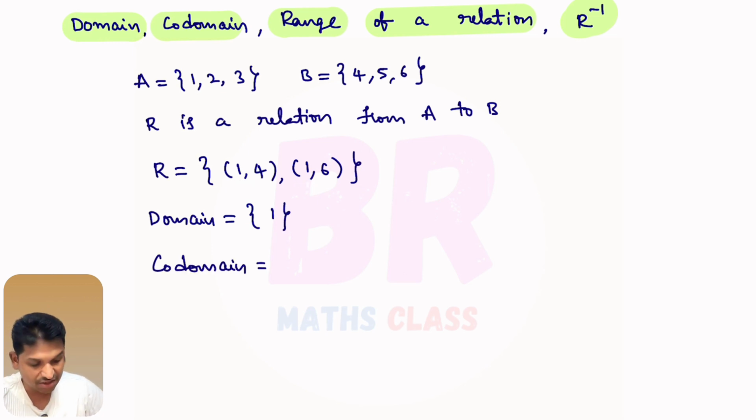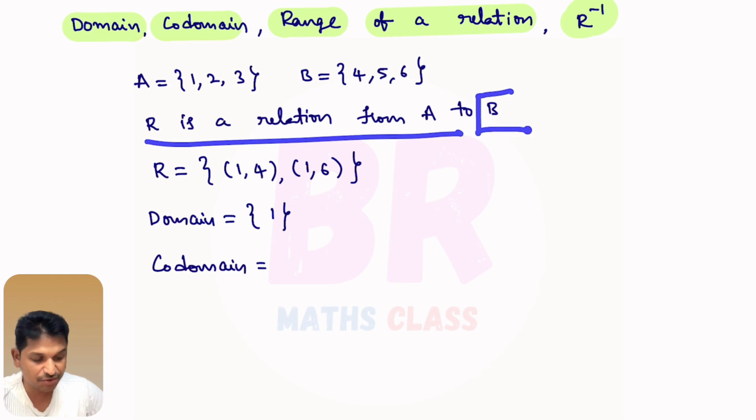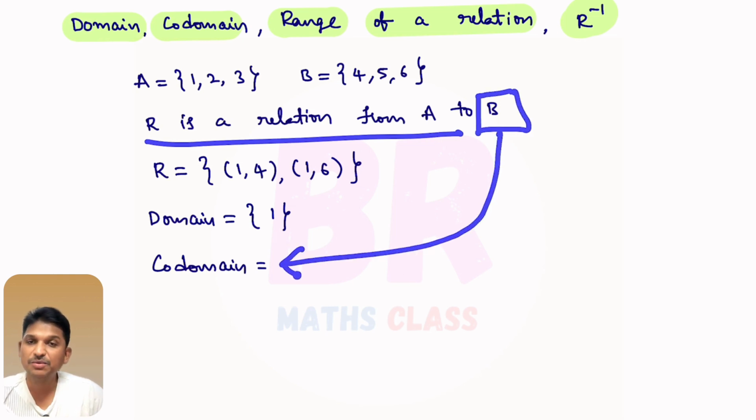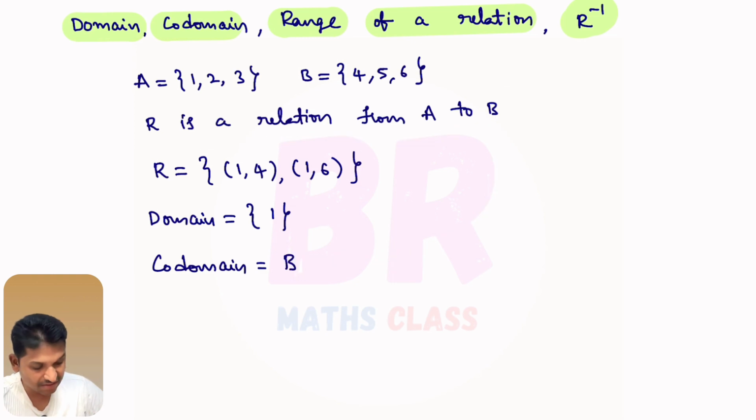Codomain. R is a relation from where to where? R is a relation from A to B. The set B is there. Set B is the codomain, right? That means 4, 5, 6. Codomain is, as R is a relation from A to B, set B is called codomain. Set B is nothing but {4, 5, 6}.